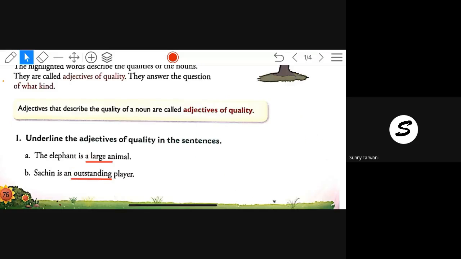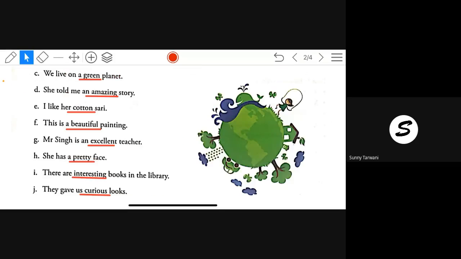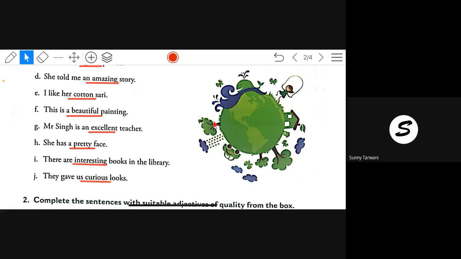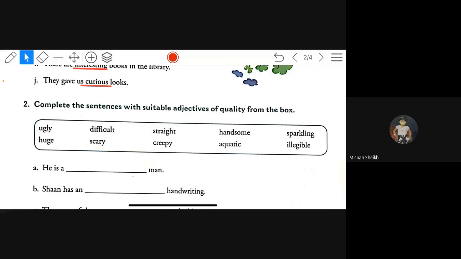Within 1 minute, we completed exercise 10 sentences. So, what do you think? Online is good or class? Class is good. Class is good.